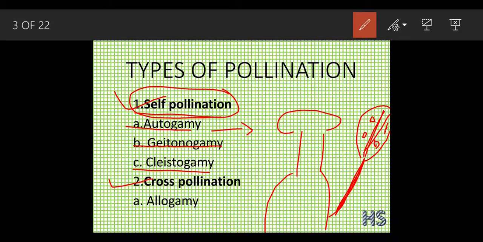So this was a self pollination. For a self pollination, the female part and the male part should be in the same flower. So autogamy means, in an easier term, that the male and the female reside on the same flower.